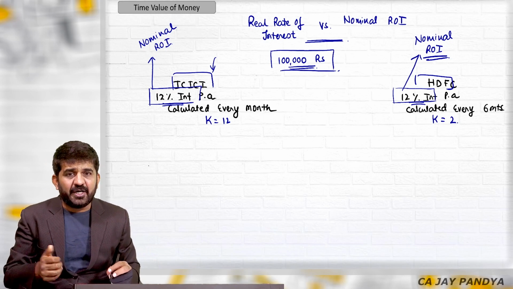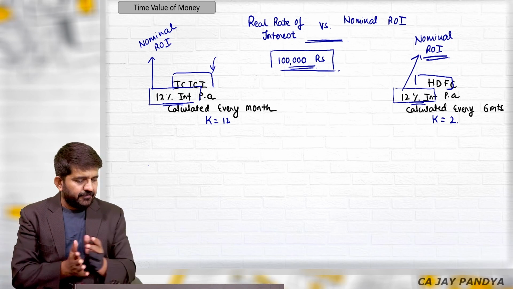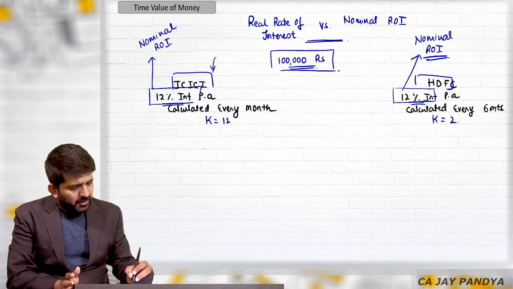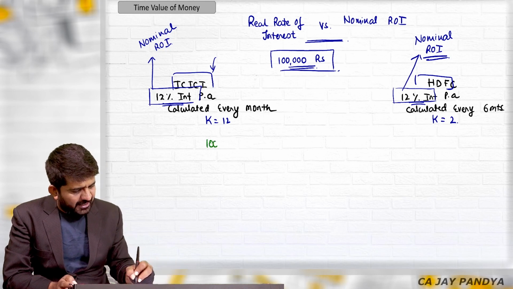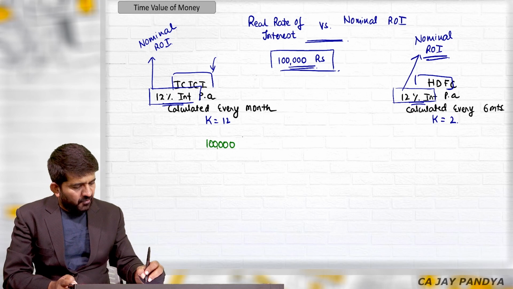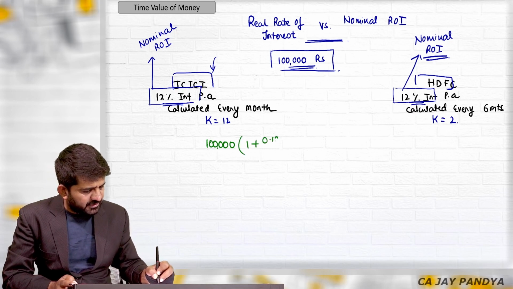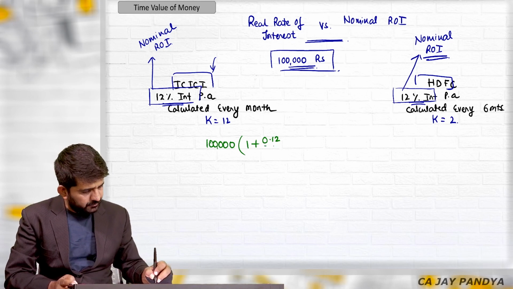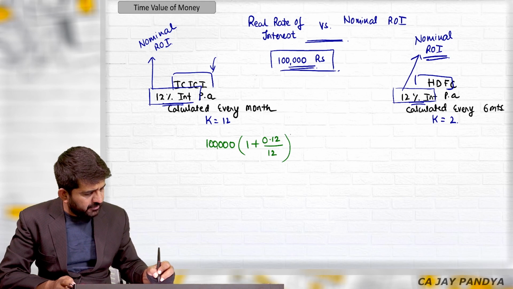Let me prove it from the point of view of numerics. Let us take what amount we will be getting after 1 year if we invest 1 lakh rupees in ICICI Bank. 1 lakh into (1 plus 0.12 divided by 12) raised to 12, because there is a K in the picture.